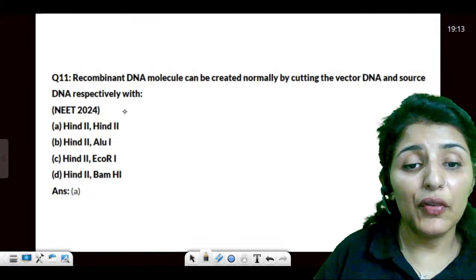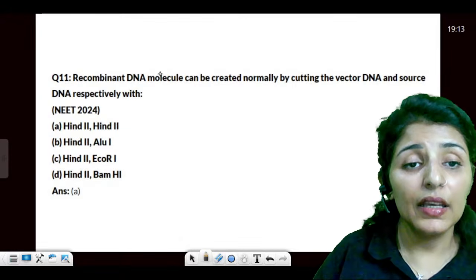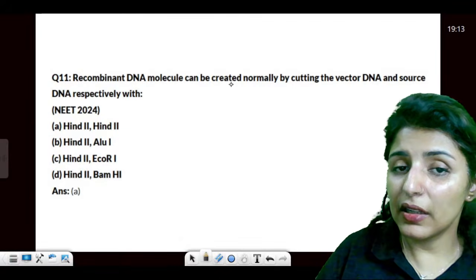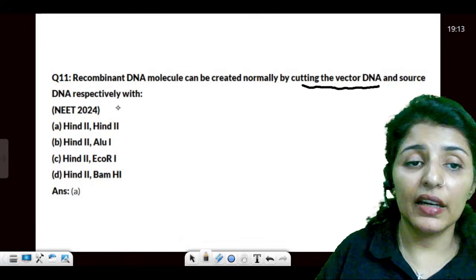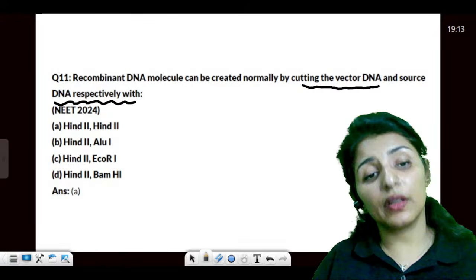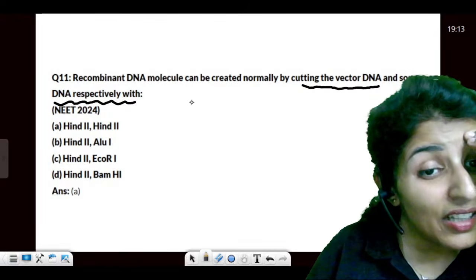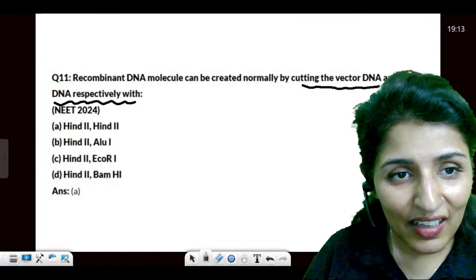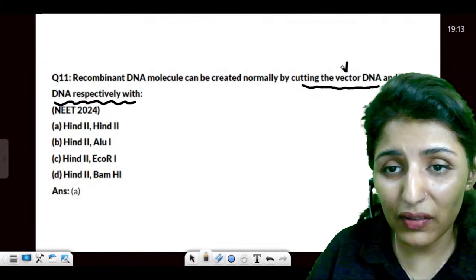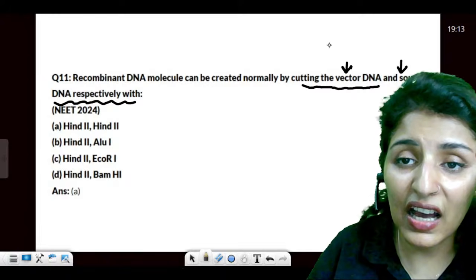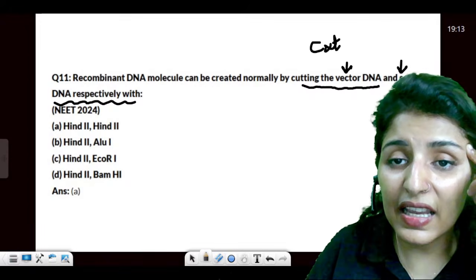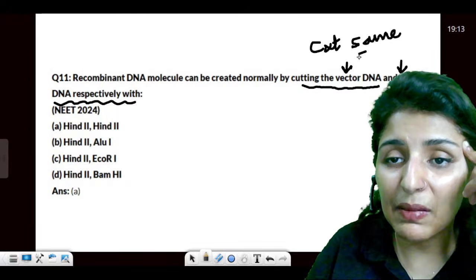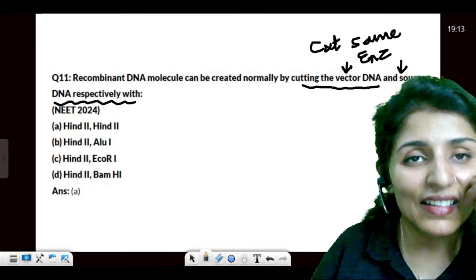All right, guys. Moving on. Let's see. Recombinant DNA molecule can be created normally by cutting the vector DNA and source DNA respectively with. Now, the trick is that you must know that both vector DNA and source DNA are cut by the same enzymes. This is clearly written.